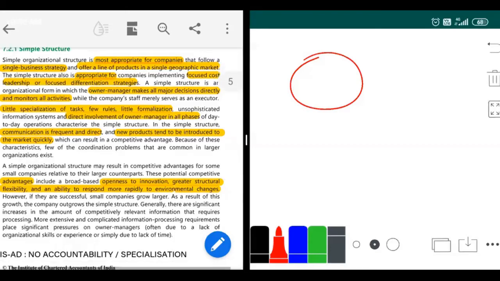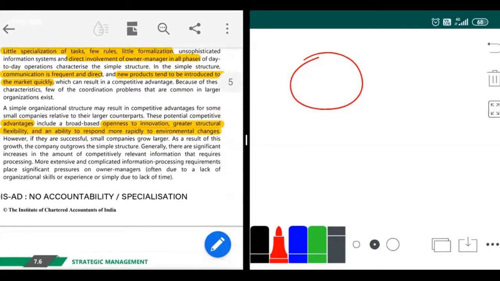Okay. Then next, what are the advantages? Openness to innovation. So if I have a product, okay, now we took the examples here in which, with sari and all, you cannot innovate in anything, okay. So openness to innovation means, what happens is that when my customers are coming to my store, I have a specialty in my sari store. What I do is the same sari, I'll drape them in 3 to 4 ways and show them. So this is the innovation I'm doing to attract my customers. So easily I can innovate anything I like.